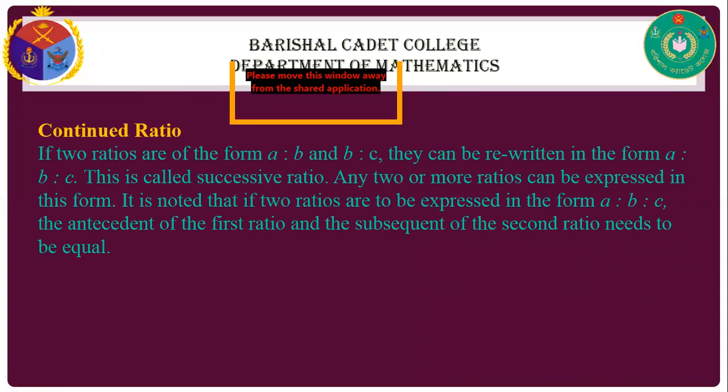So first you saw continued proportion, and here it is continued ratio. We put together two ratios.